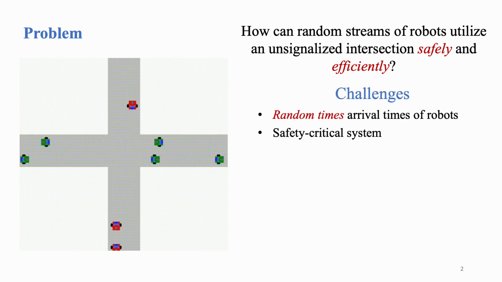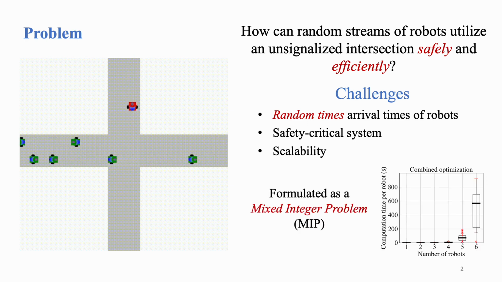This is a challenging problem because this is a safety critical system where robots arrive into the region of interest at random times. This is inherently a mixed integer problem whose computational complexity scales exponentially with the number of robots involved. This poses challenges for scalability for real-time implementation.